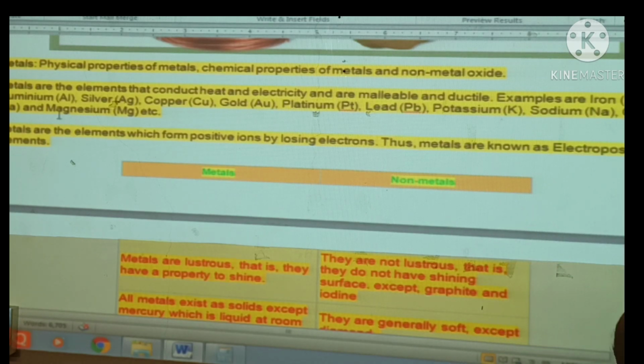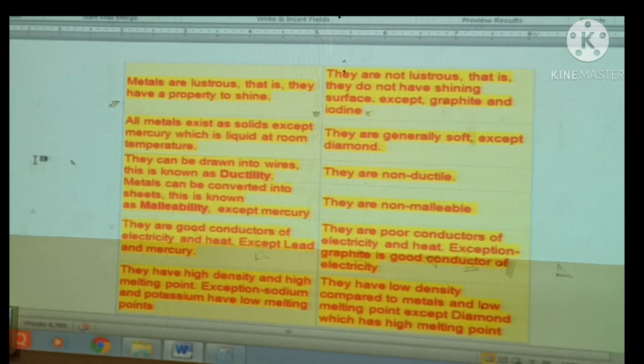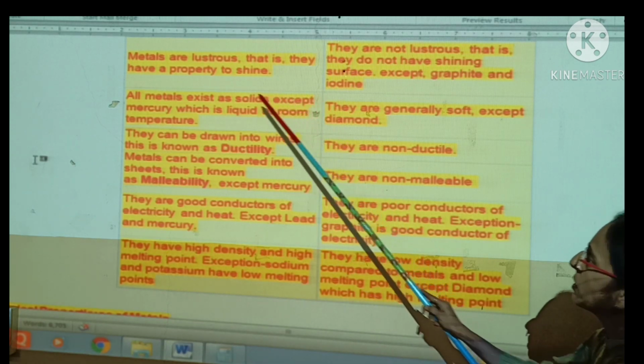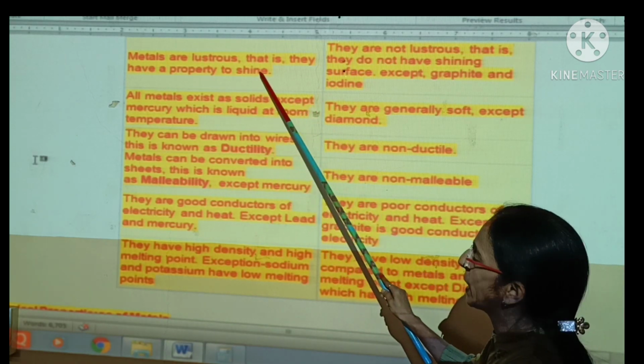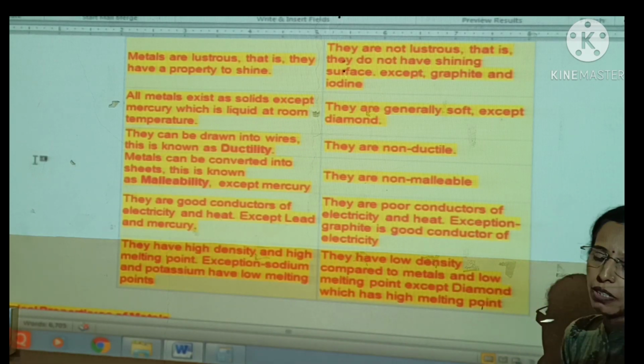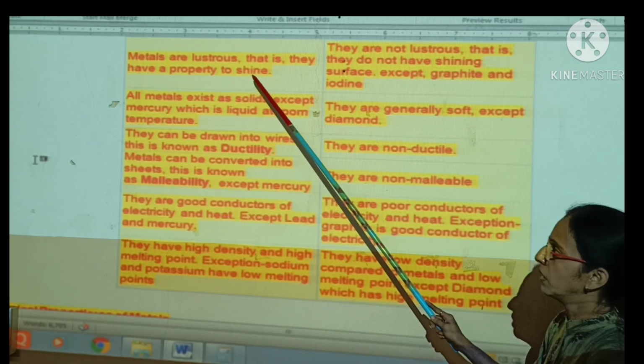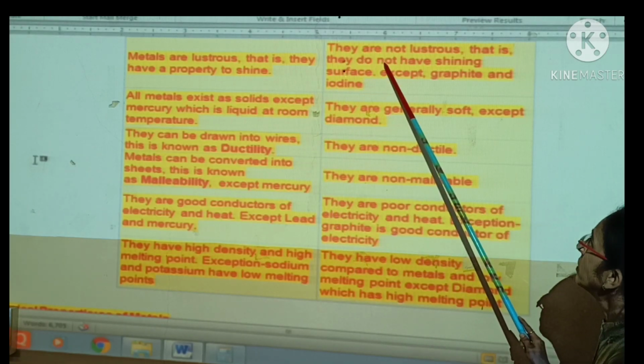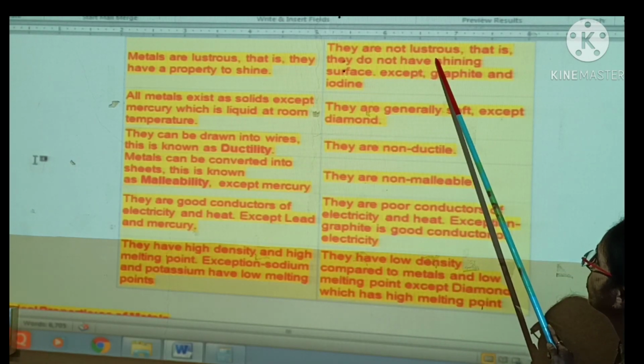Now we will see the difference between metals and non-metals. So metals are lustrous, that is, they have the property to shine. Means when we polish the surfaces of the metal, these metal surfaces are shiny. Non-metals do not have this lustrous property.